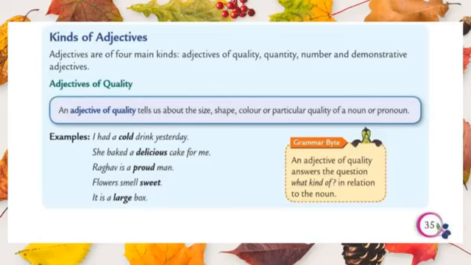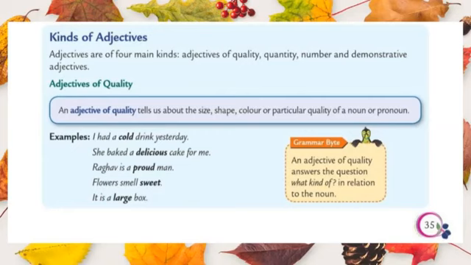The first one is adjectives of quality. Already we know that size, shape, color are also known as adjectives. Now these things will come under the category quality. It means an adjective of quality tells about the size, shape, color or particular quality of a noun or a pronoun.